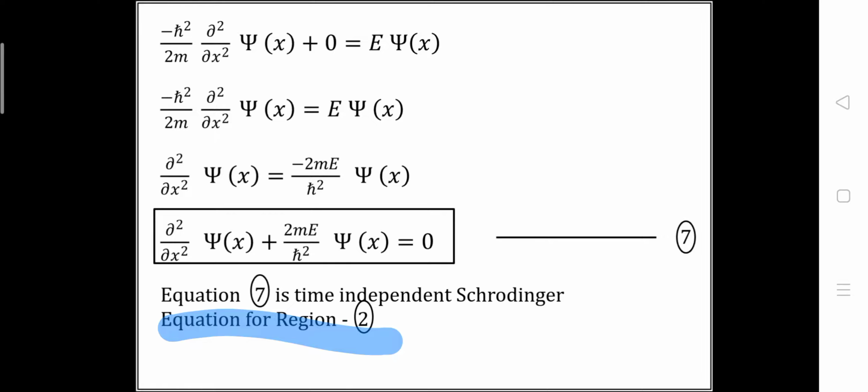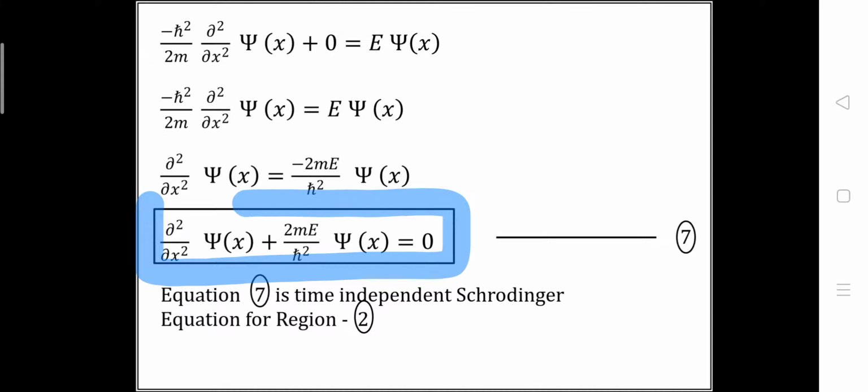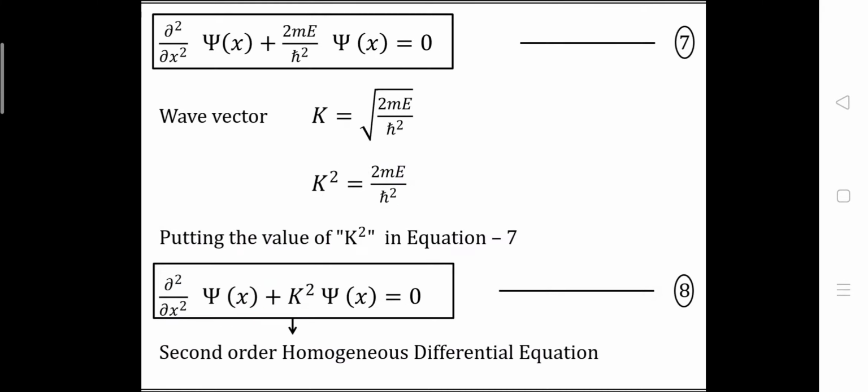So how can we derive the energy eigenvalue from this Schrodinger equation? We already know that wave vector k is equal to under root 2mE upon h cross square, so k square is equal to 2mE upon h cross square. Let's put the value of k square in equation number 7.